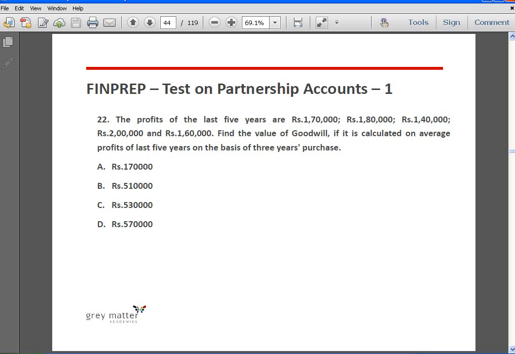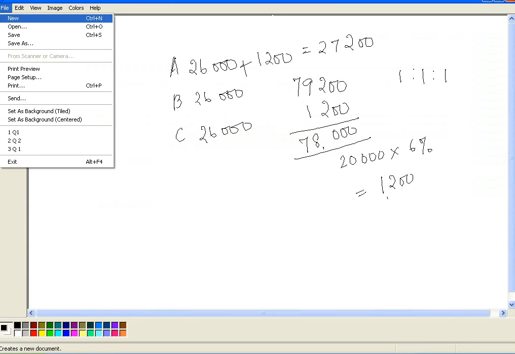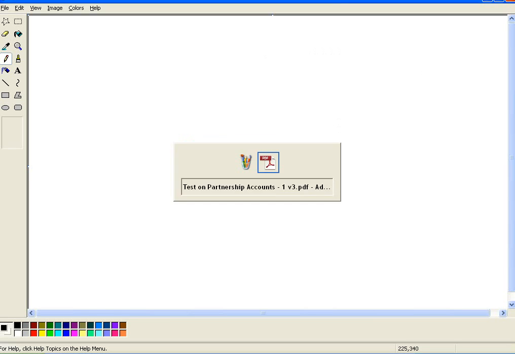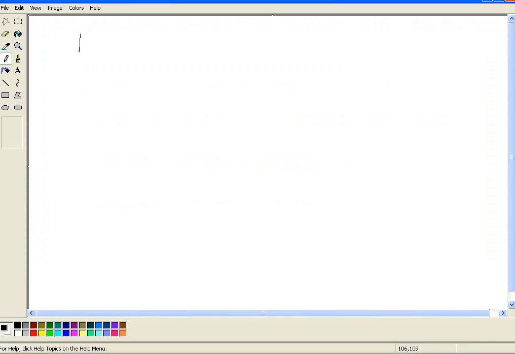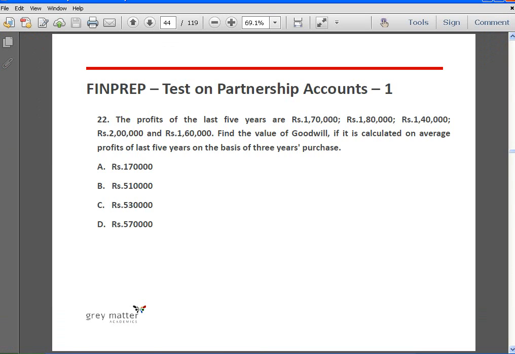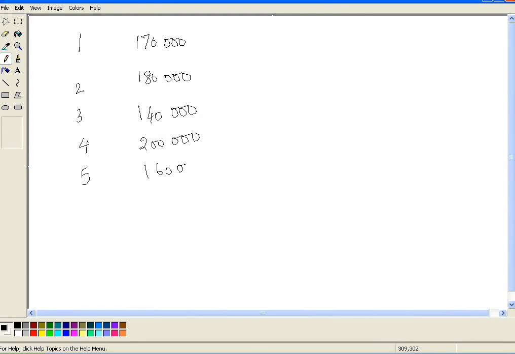Okay, so what we have to do here is let's list out the profits for years 1, 2, 3, 4, 5: lakh and 70, lakh and 80, lakh and 40, 2 lakhs, lakh and 60. Okay, so this data is given to us.